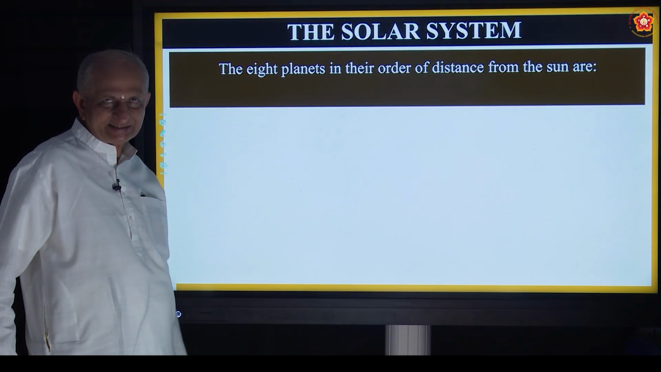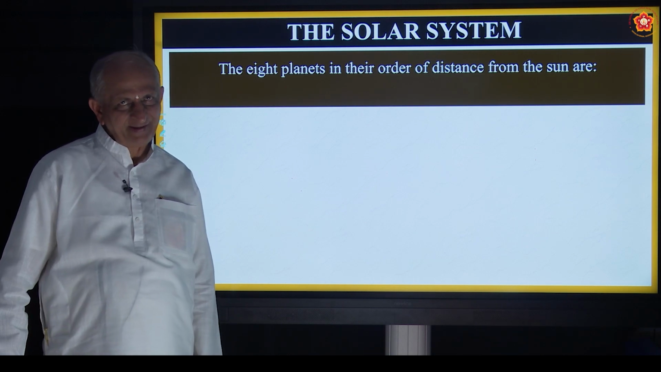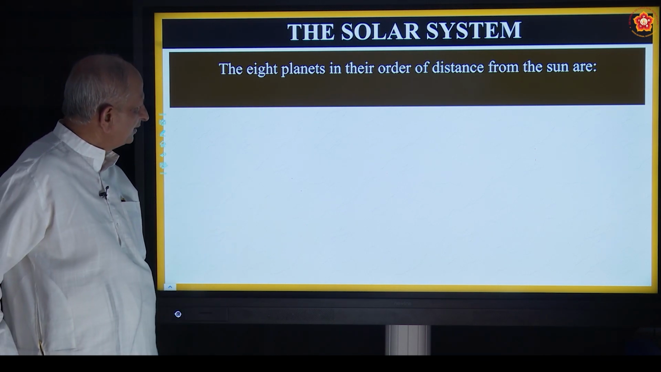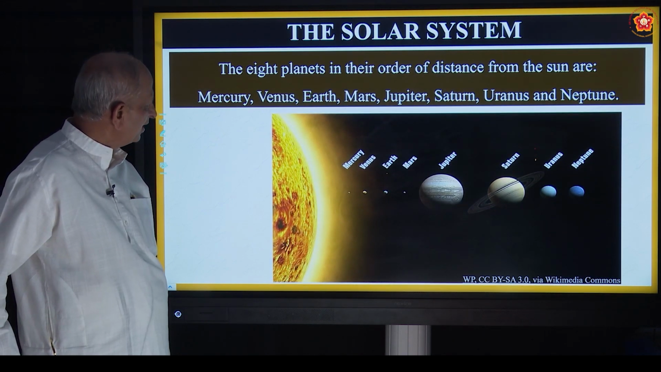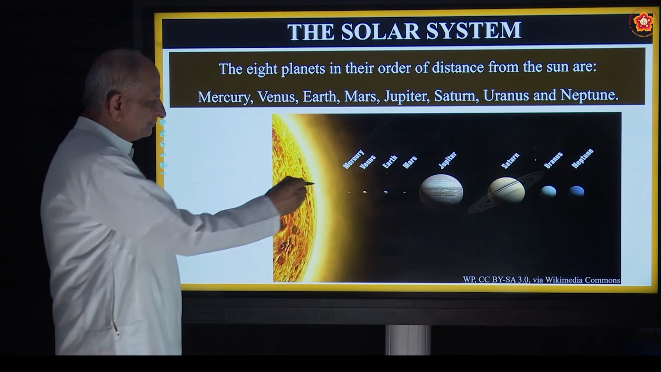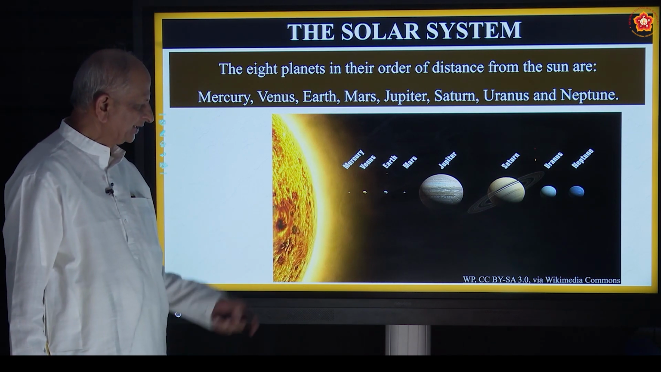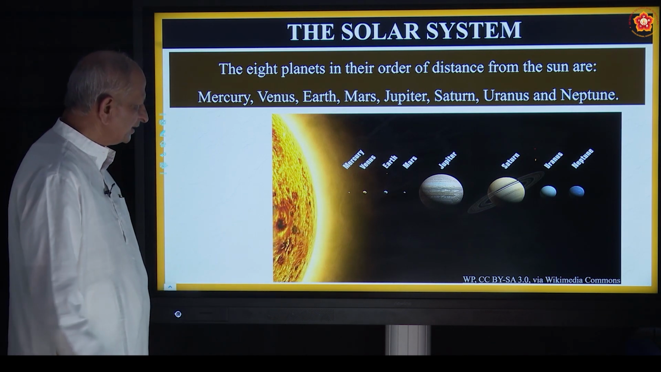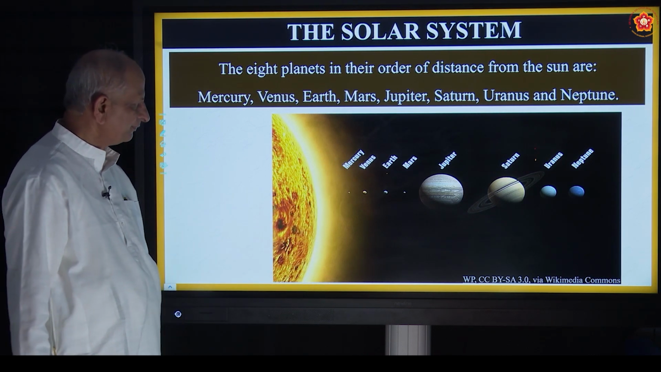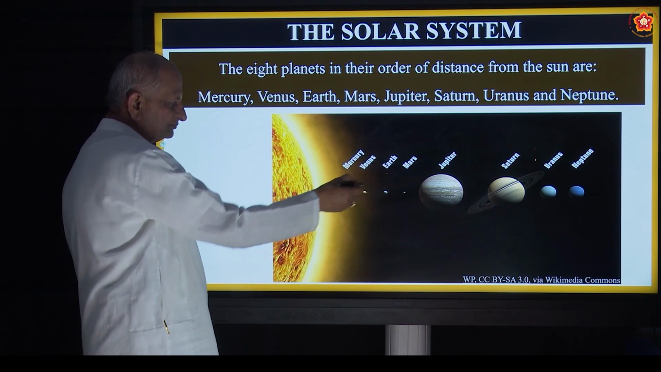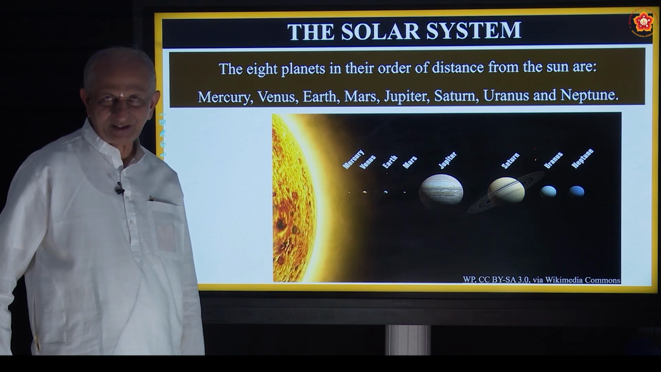Now let us see some details about the solar system. Are you ready? Okay. The 8 planets in their order of distance from the sun are: first one is Mercury, nearest to the sun. Then comes the brightest planet called Venus. The third one is Earth, our planet in which we are living.